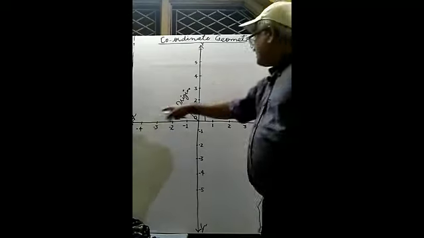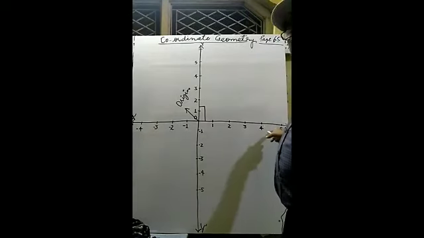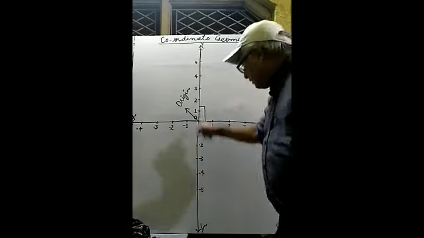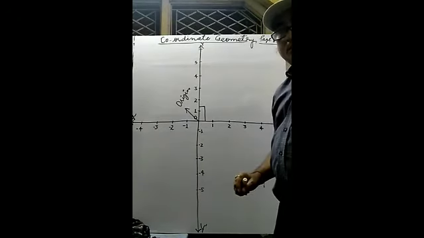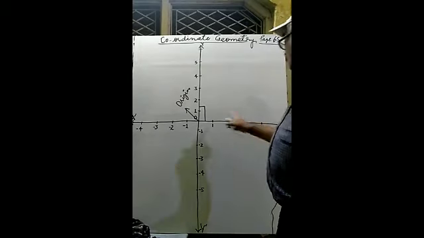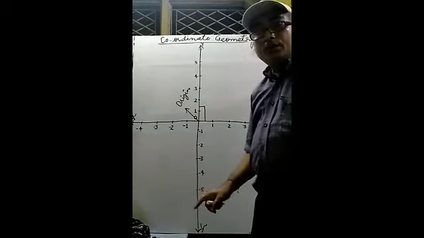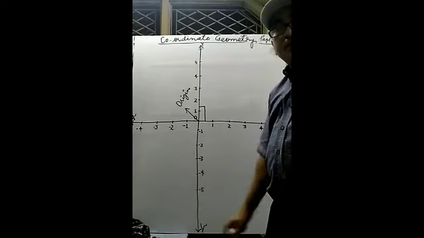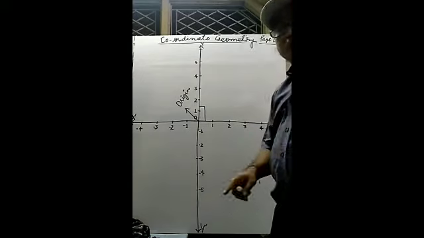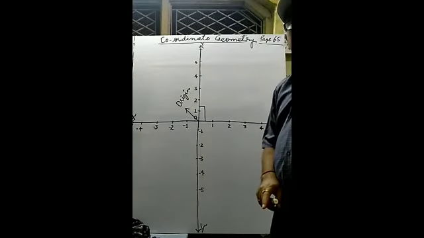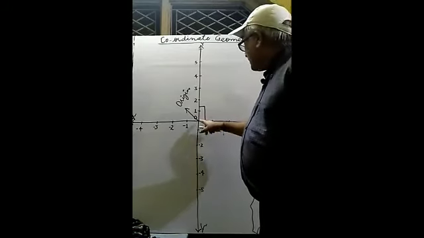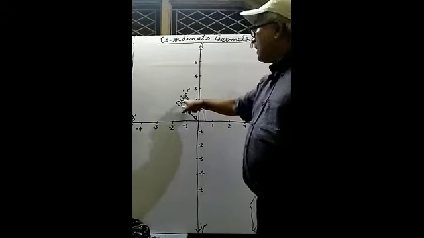This one is called X axis, and this one is called Y axis. Once again see here, line XOX dash is X axis, and line YOY dash is Y axis. Now these perpendicular lines are intersecting at O, and O is called origin.